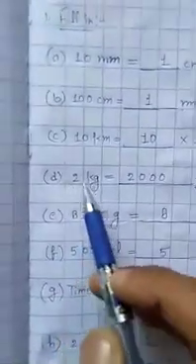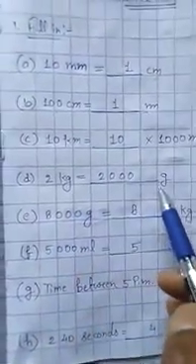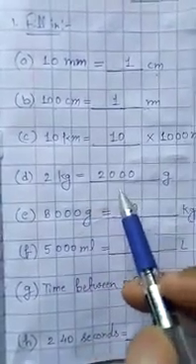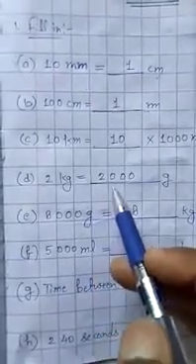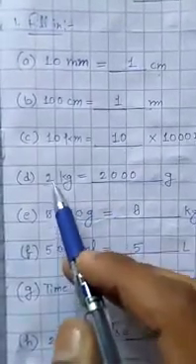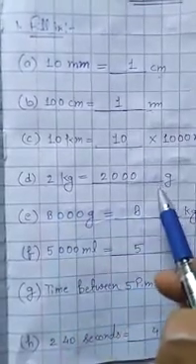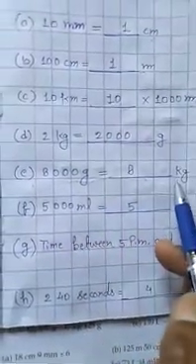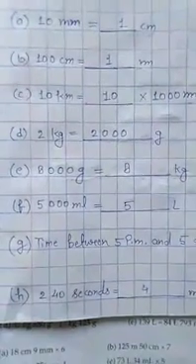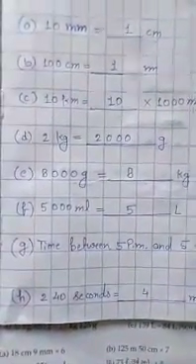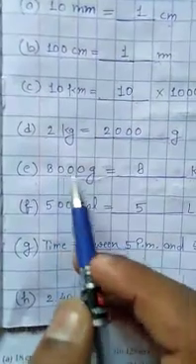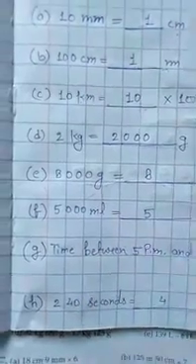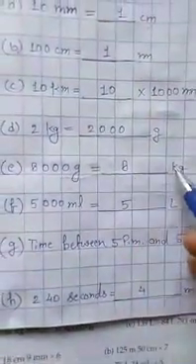Now question D, 2 kilograms equals to dash grams. We know very well 1 kilogram equals to 1000 grams. So 2 kilograms equals to 2 multiplied by 1000. We multiply 1000 by 2. So it will be 2000 gram. Question E, 8000 gram equals to dash kilograms. When we convert gram into kilograms, we will divide it by 1000. So we will divide 8000 by 1000. It will be 8 kilograms.